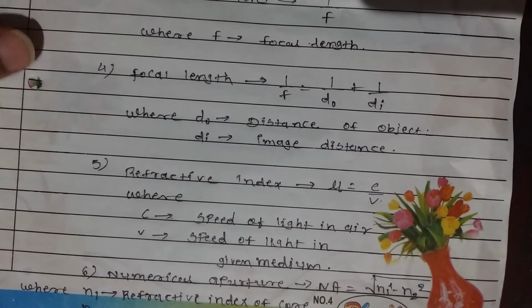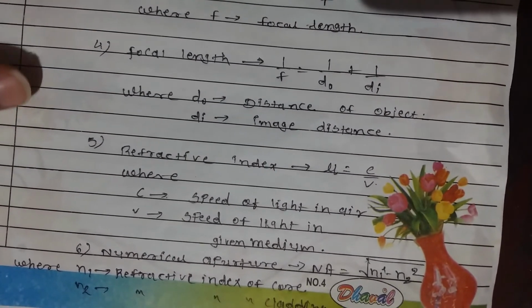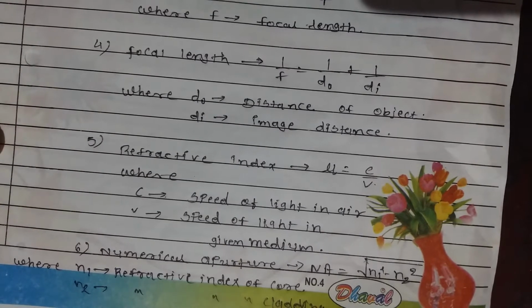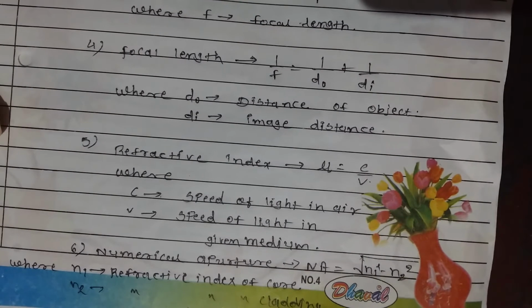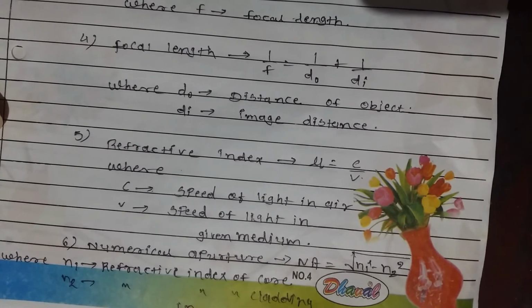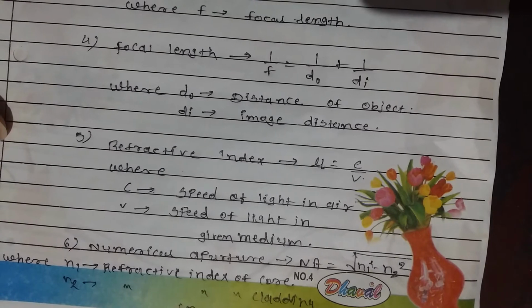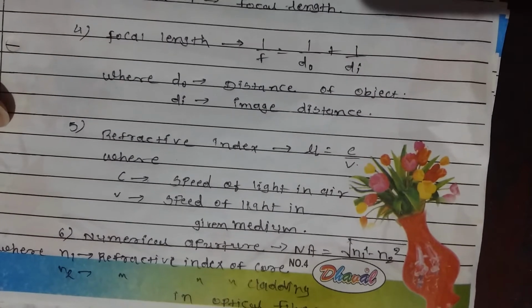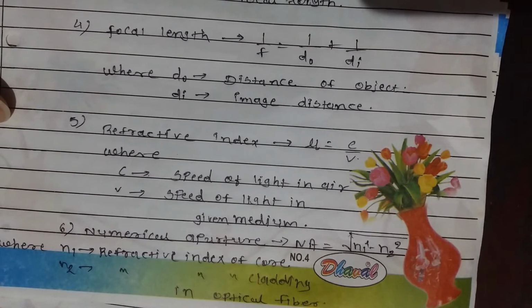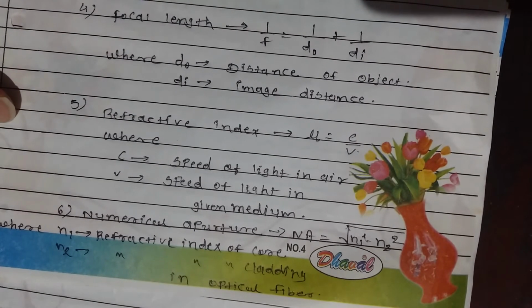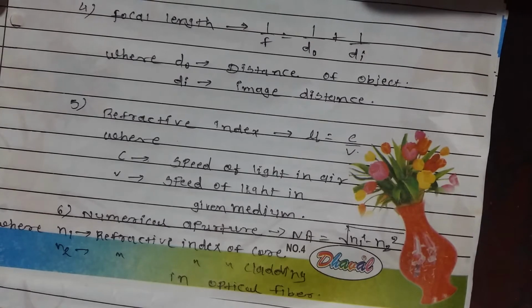Formula number 6, in optical fiber, numerical aperture is given by NA is equal to under root of n1 square minus n2 square, where n1 is the refractive index of the core and n2 is the refractive index of the cladding in optical fiber. So these are the formulas. Let's begin with problem number 1.